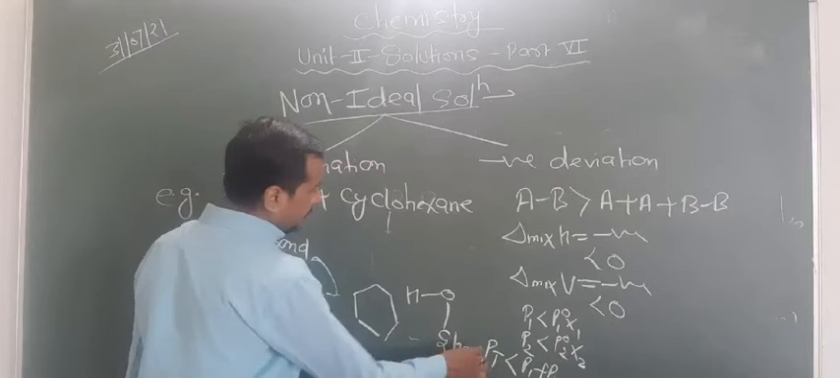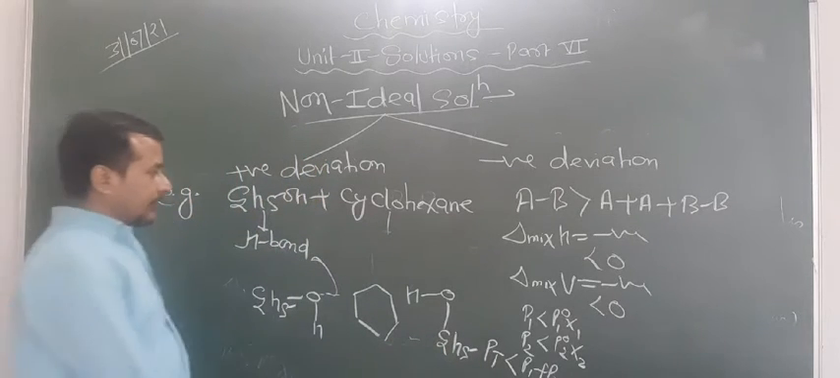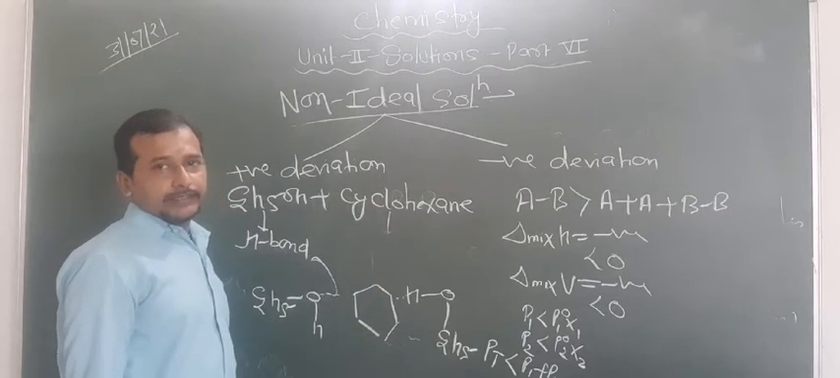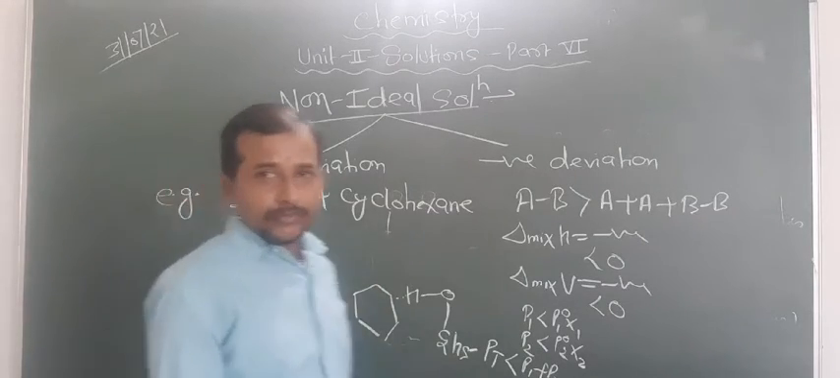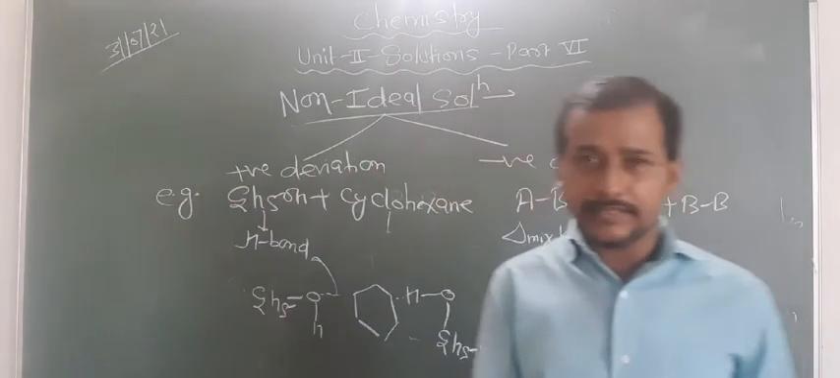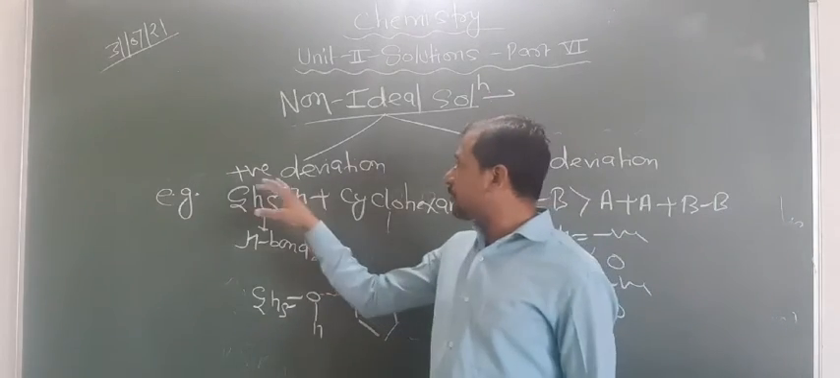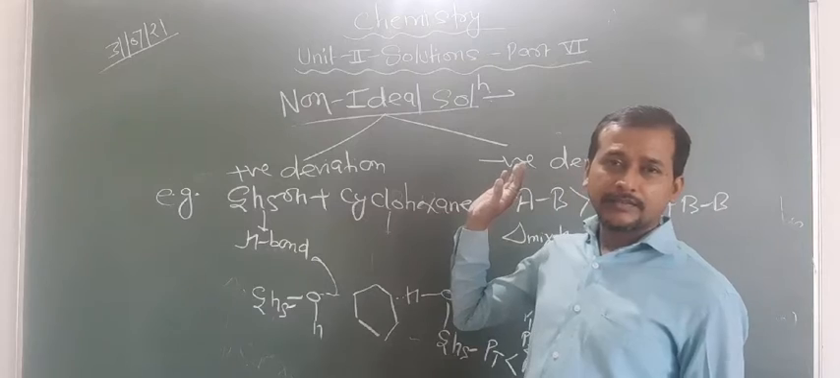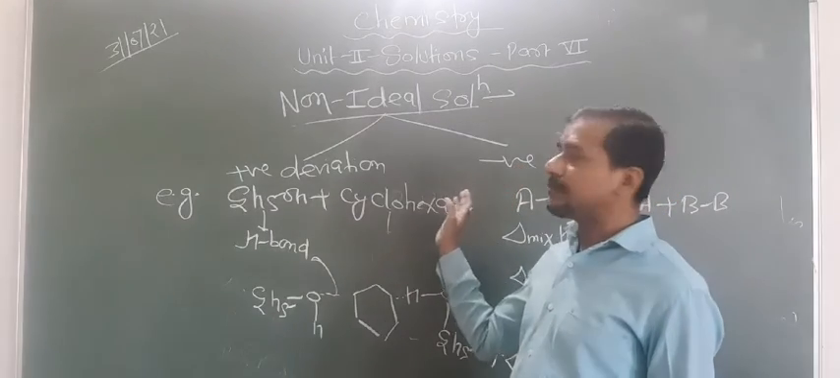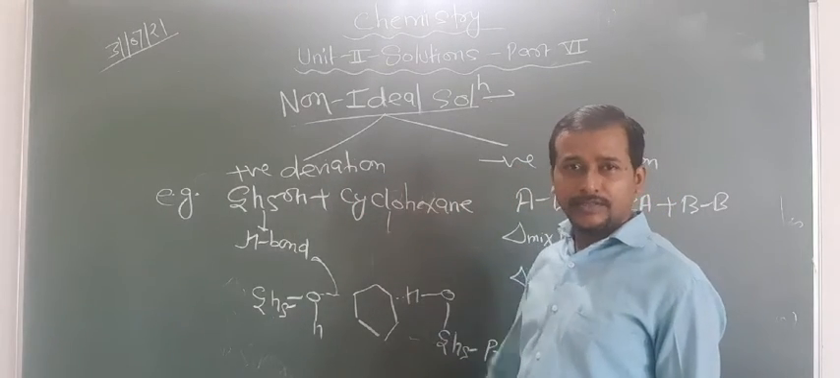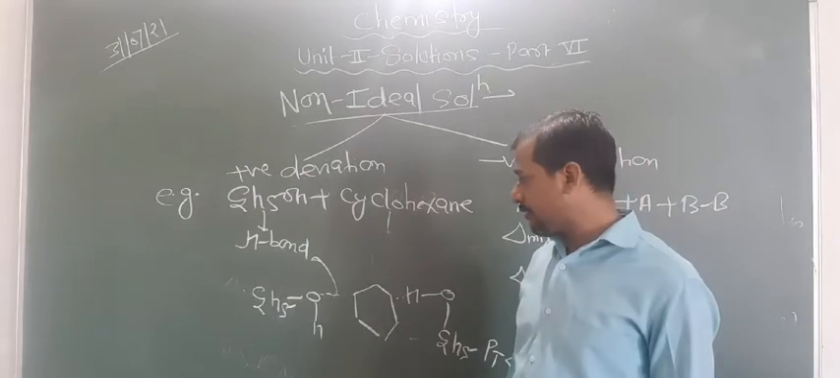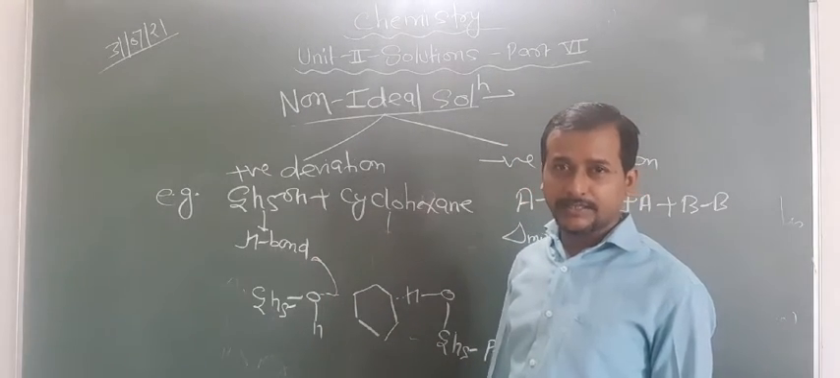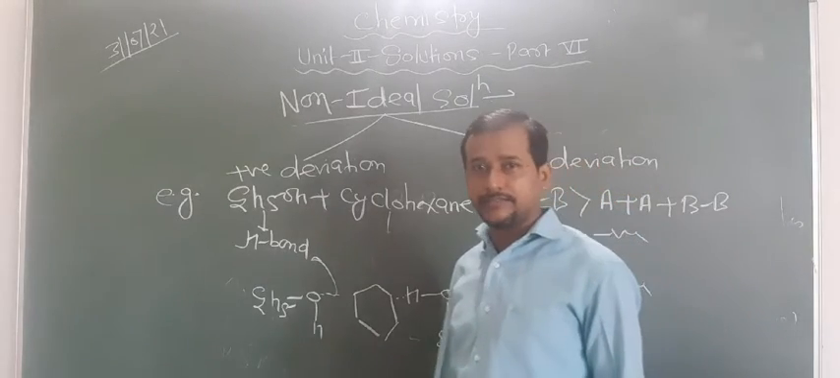Any doubt? So now what happens? The H bonding interactions are weaker. In that condition you can say that now the forces are weaker than the previous forces. That is, the force of interaction in solution is less than the force between the solute and solvent. Are you getting this point or not? So this type of deviation is known as positive deviation, because the force of interaction is weaker.